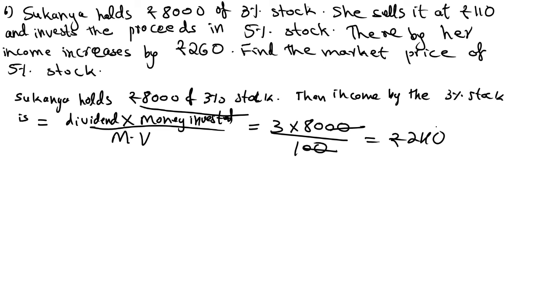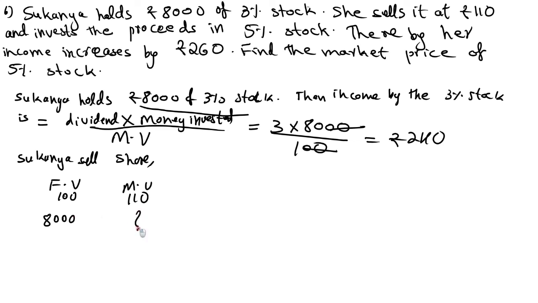Okay. Then see, she sells it at rupees 110. Sukanya sells the share. Then see, money obtained is given by how much she will get. Face value is equal to 100, market value is equal to 110. She sells at 110. And how much she has? 8,000 rupees she has. Then how much she will get?